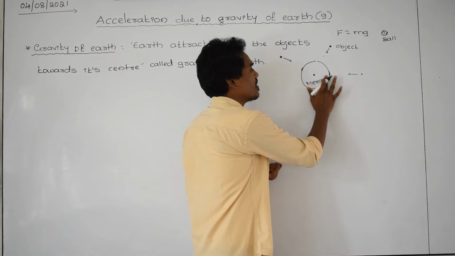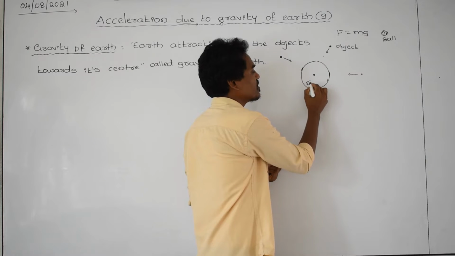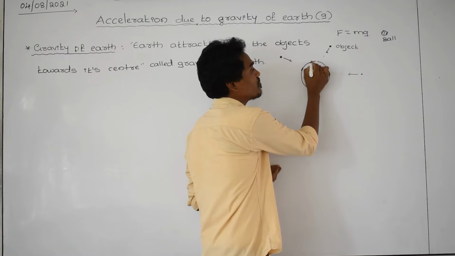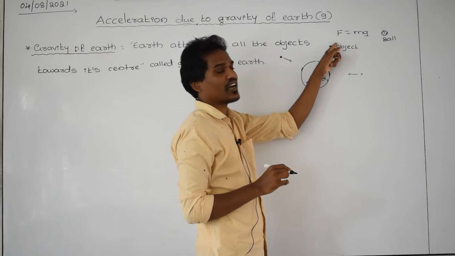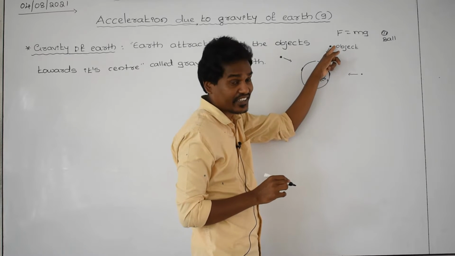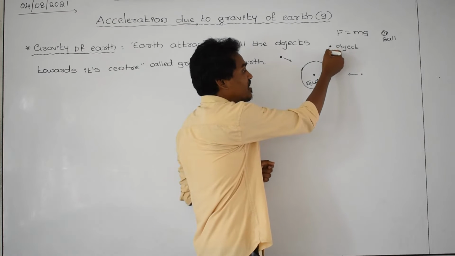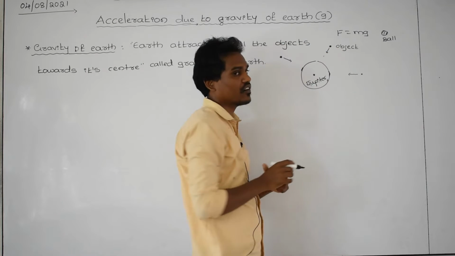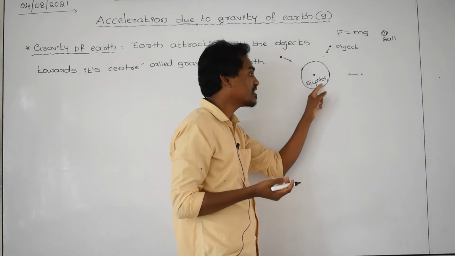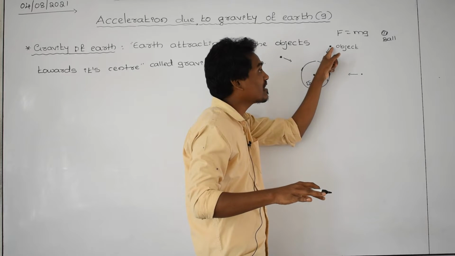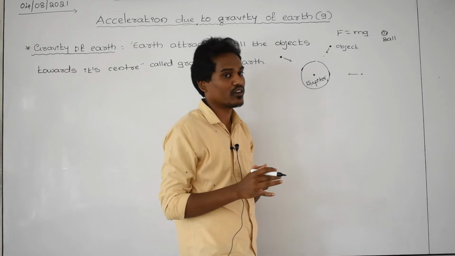Take Jupiter. Let us go to Jupiter. This is a different planet. From the surface of Jupiter, take one object and leave it at a certain height. Then this ball is again accelerating towards the Jupiter center. Then Jupiter also has the capacity, or a property, to attract this ball towards its center.